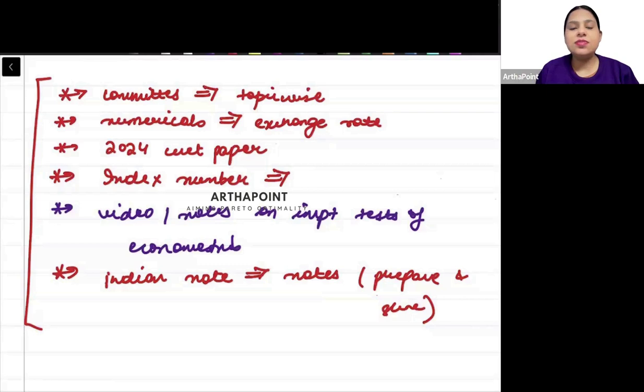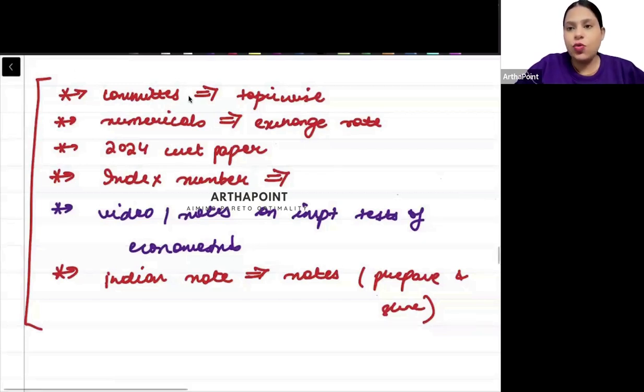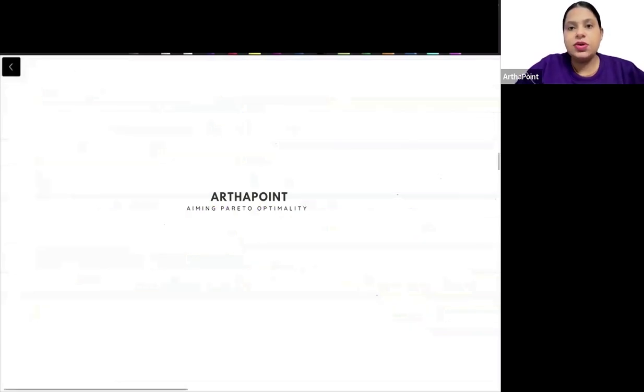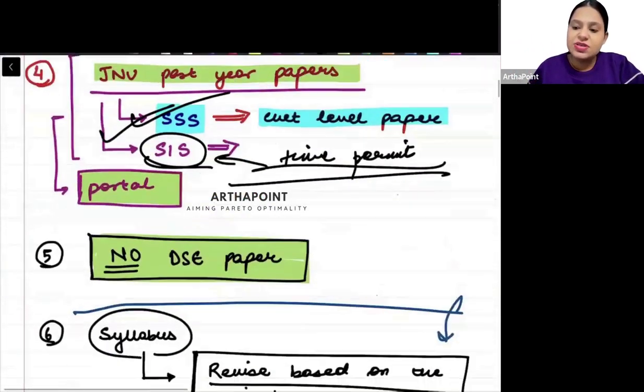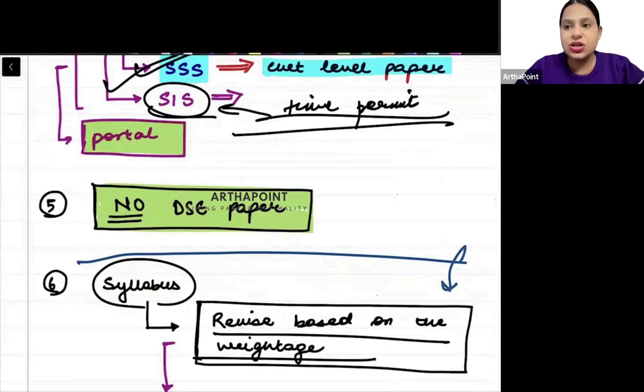G20 summit basics you should know. Of course, it's a current topic, but usually they don't ask you on current affairs. Just knowing some basics of it is fine if you want to read that through. Mostly it will be based on whatever is written in the syllabus. Whatever is written in the syllabus, nothing will come above or below it. That much only, if you do it thoroughly, it is enough.